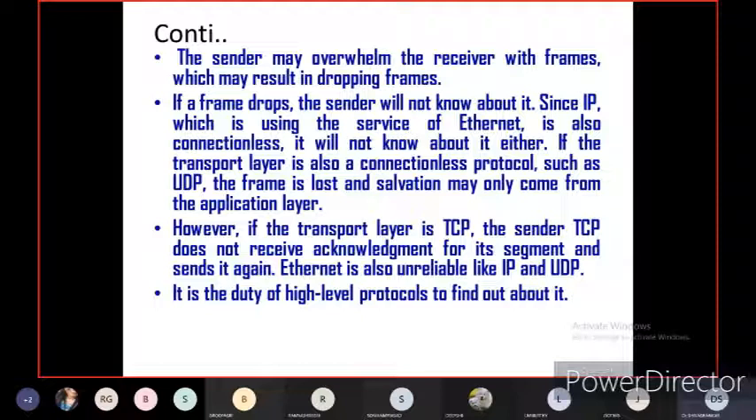Of course, if a data frame is dropped because the receiver is not ready to receive the data, definitely there will be data frame drops. Then the duty of the Ethernet protocol is to find out whether the frame is dropped or not at the receiver.